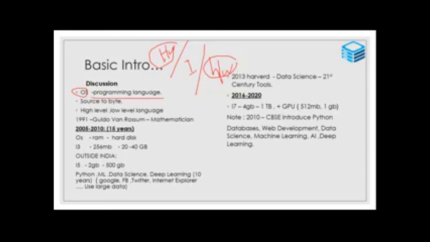So we already learned about programming languages. So what is a programming language? A programming language is what we use to write programs on the computer. We are going to develop applications. Okay, that is programming languages.